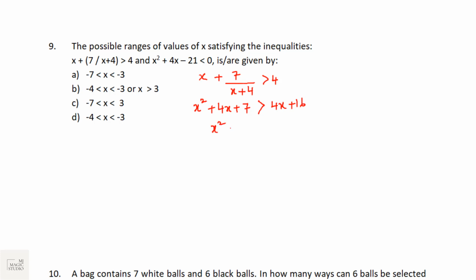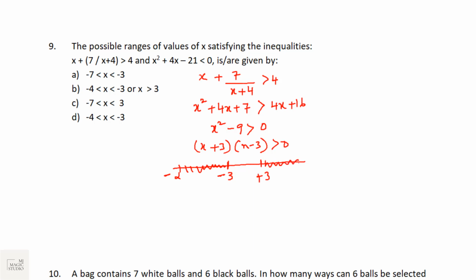X square minus 9 is greater than 0. That means x plus 3 into x minus 3 is greater than 0. That means the value of x lies from minus infinity to minus 3, but not inclusive of minus 3, and from plus 3 to infinity, according to the first inequality.